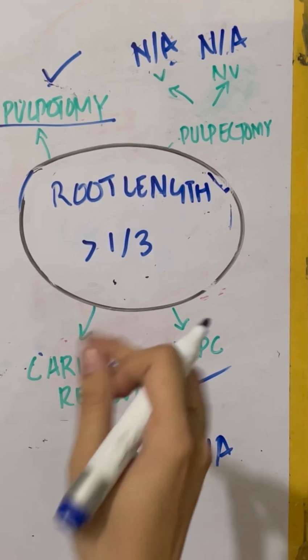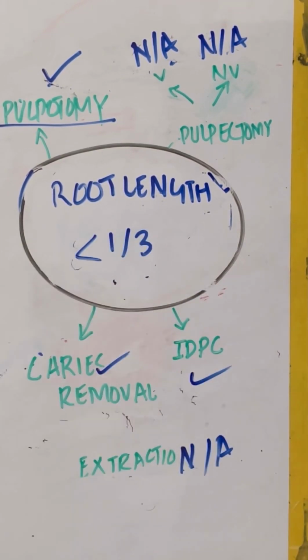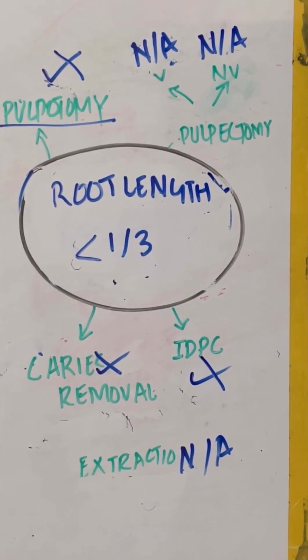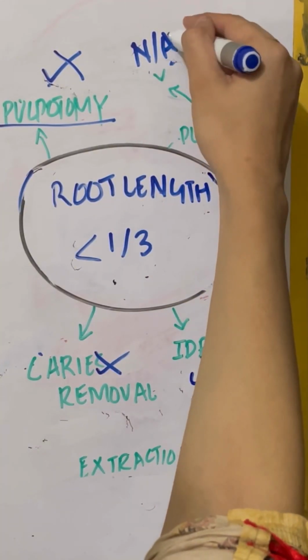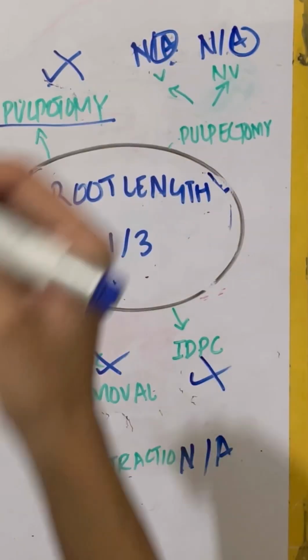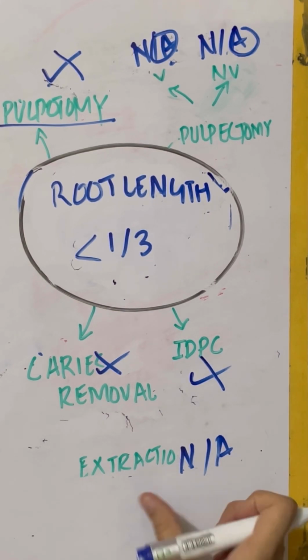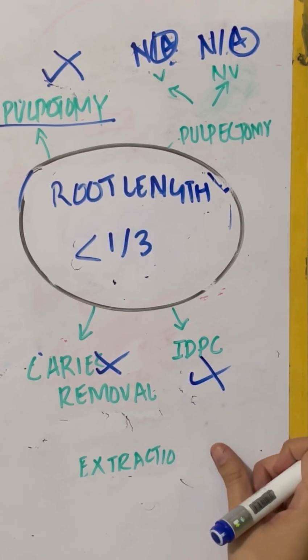But if the root length is less than 1/3, what will we do? We will not go for caries removal. We will not go for indirect pulp capping. We will not go for pulpotomy. We will not go for vital pulpectomy as well as non-vital pulpectomy. But we will go for extraction if there are symptoms or sepsis.